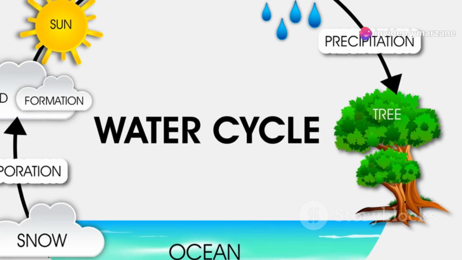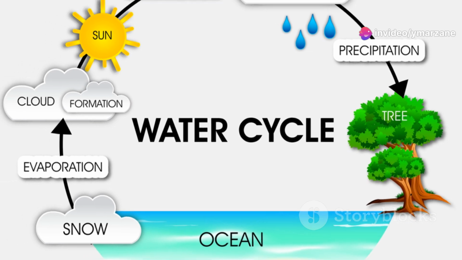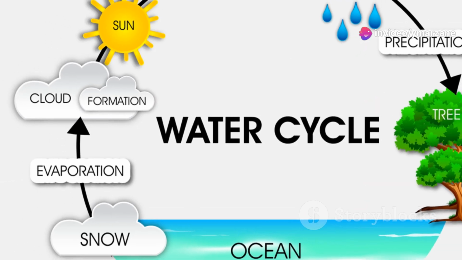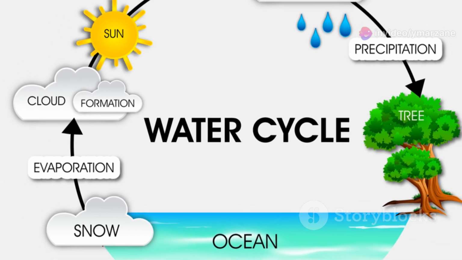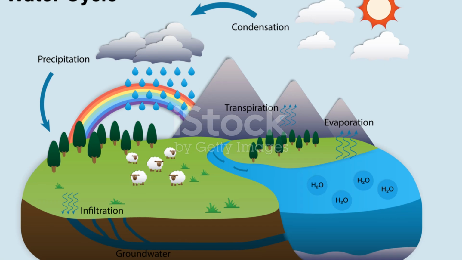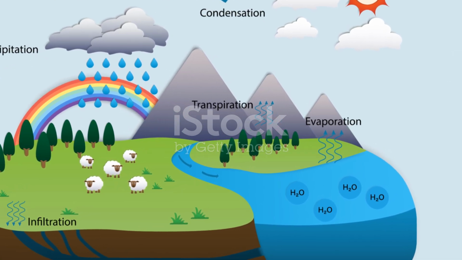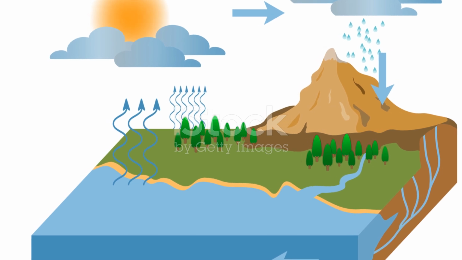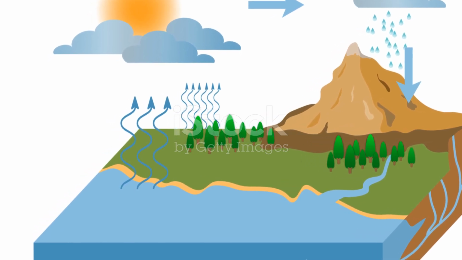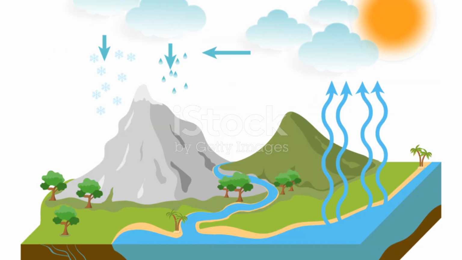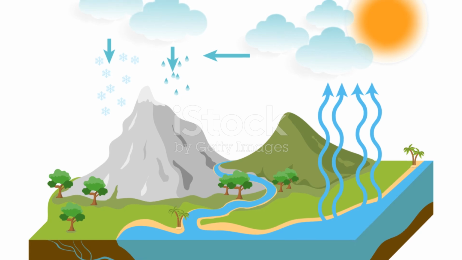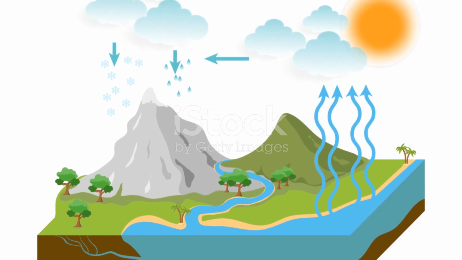The water cycle is a continuous process, which means it never stops. Water is constantly moving between the Earth's surface, the atmosphere, and back again. This continuous movement of water is essential for life on Earth. Imagine a giant invisible conveyor belt carrying water from the oceans to the clouds and back again. That's what the water cycle is like. It's a never-ending journey that ensures there is always water available for all living things.